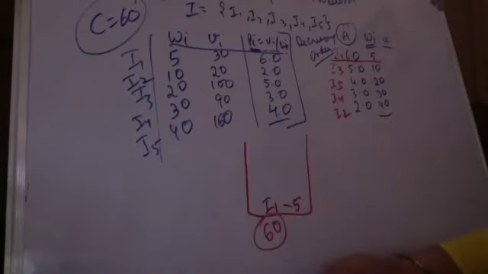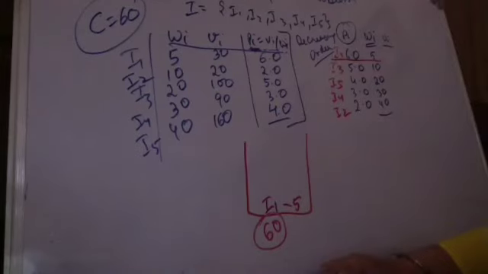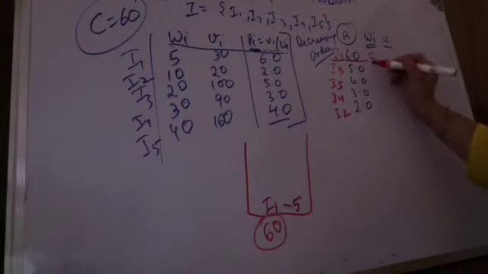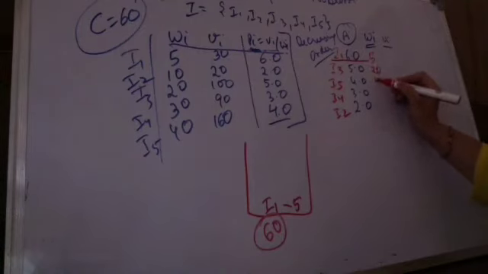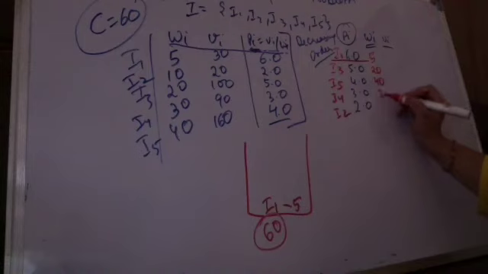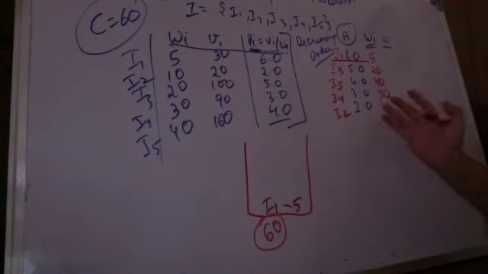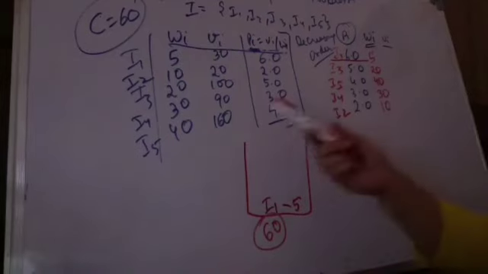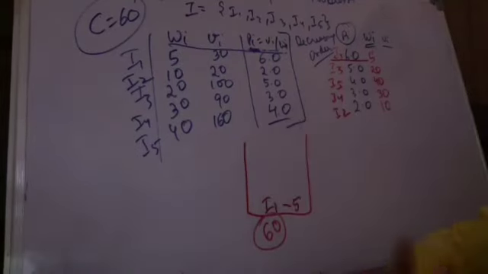Ma'am, the weights should also be according to the items, right? I have not written the weights according to the items. No, ma'am. Okay, they have to be according to the item, obviously. If I have not written, please correct them in the algorithm. Ma'am, also in the algorithm we have to sort the weights too, we did not do that. Beta, that can be done in the same step. That will not take extra time. Since the indexes are the same, when you sort the profits, you will automatically arrange the weights also in the same line. Okay?